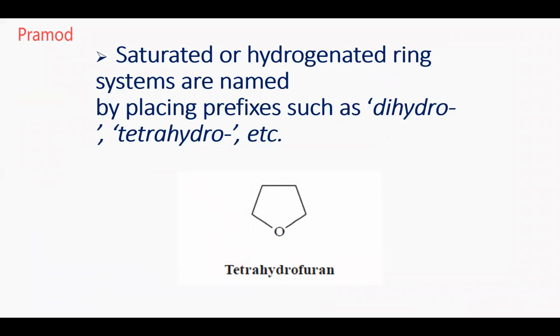Serena, can you read this slide? Saturated or hydrogenated ring systems are named by placing prefixes such as dihydro, tetrahydro, etc. If you see there is a structure, furan. I'll just show it to you on the board.